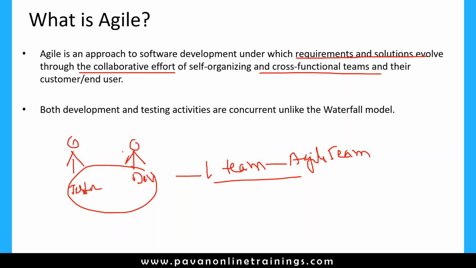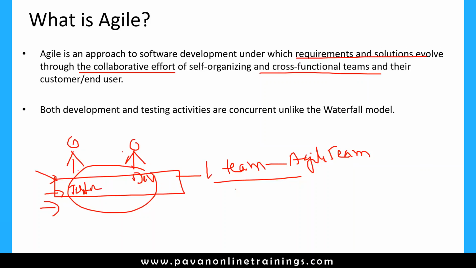So an agile team is a collection of multiple people: testers, developers, product managers, and everybody will be part of this particular team. And here the role is not important. The task they are performing is very important. So here we don't have any specific designations. There are no seniors and juniors like this. Everybody will fall under the same criteria or same category.